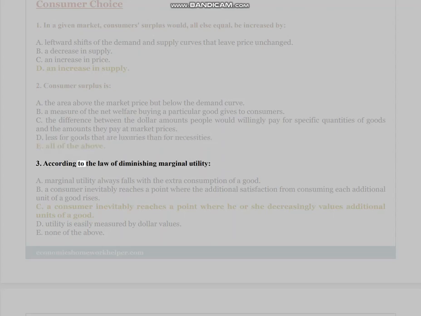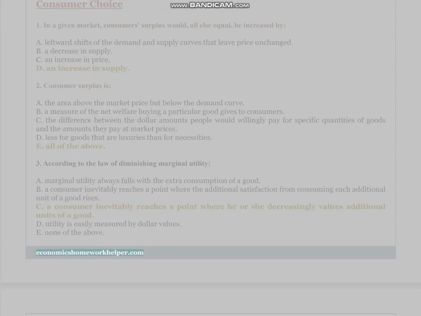3. According to the law of diminishing marginal utility. A. Marginal utility always falls with the extra consumption of a good. B. A consumer inevitably reaches a point where the additional satisfaction from consuming each additional unit of a good rises. C. A consumer inevitably reaches a point where he or she decreasingly values additional units of a good. D. Utility is easily measured by dollar values. E. None of the above.